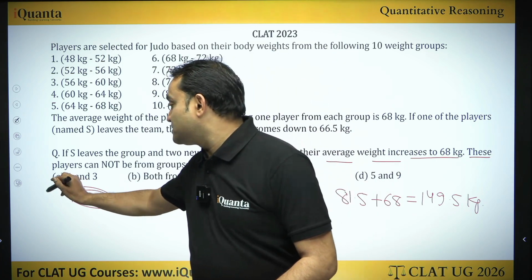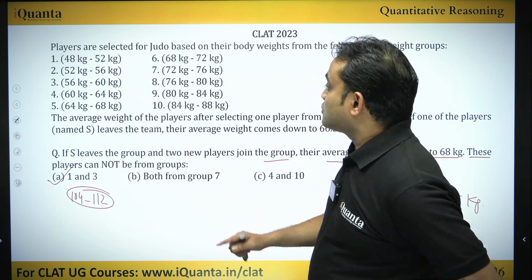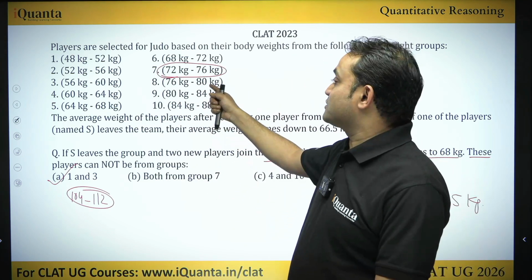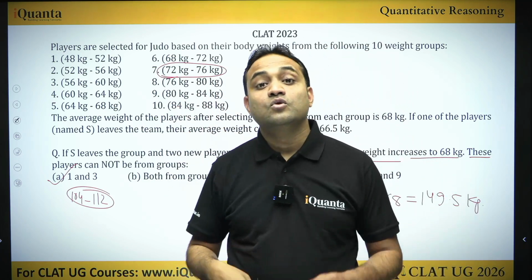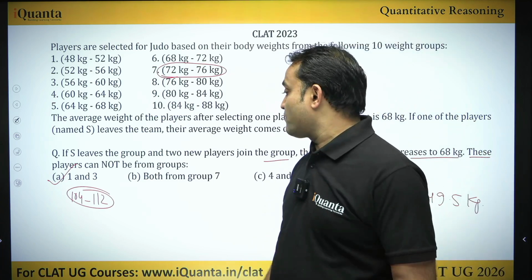This is not possible. So option A is our answer. If you check the rest of them, both of them from group 7, see, it's possible that we take 2 players from this group added up to 76 into 2, 152 kg. So definitely they can have 149.5 kg also.